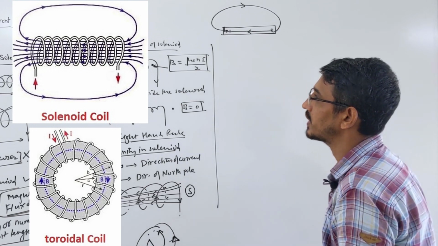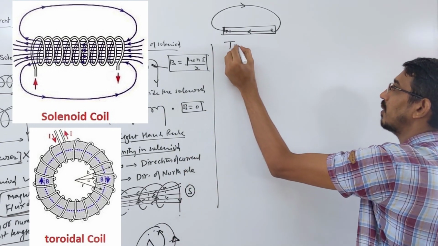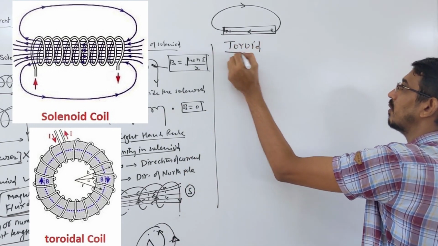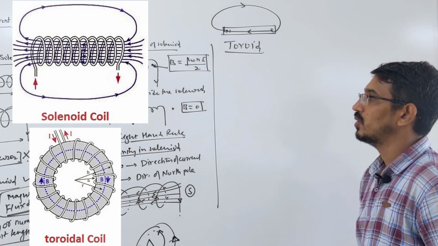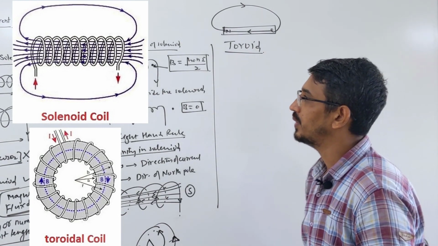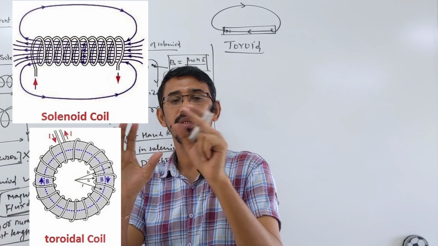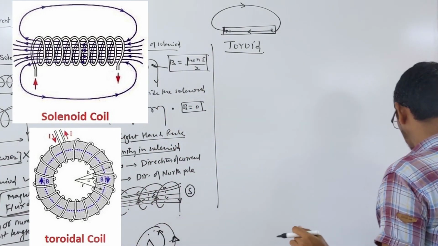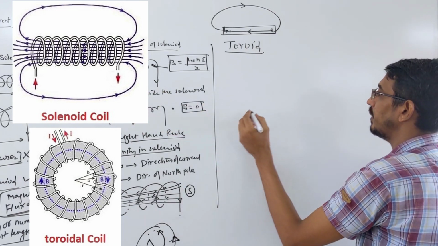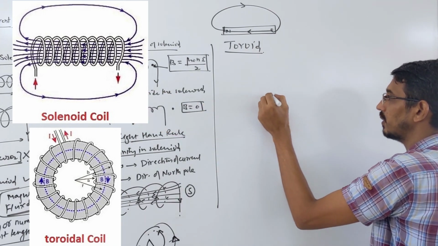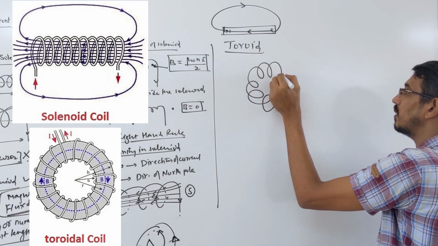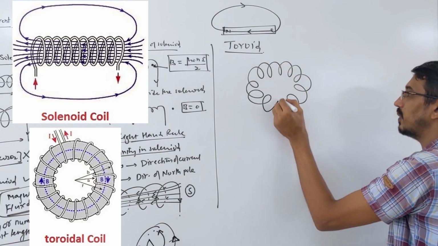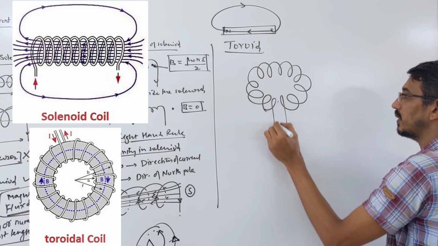Then let's talk one last case, that's called toroid. So what is toroid? You have this solenoid, you just turn it into a circle, it becomes a toroid. So look here, you have a solenoid, you're turning it into a circular loop like this way. I drew it very badly, but almost like this.